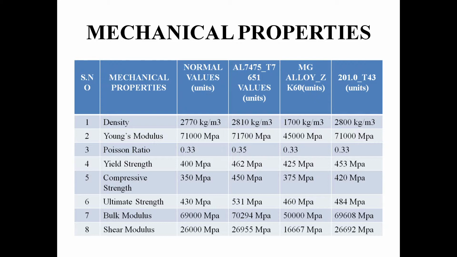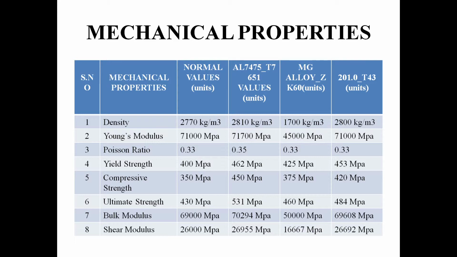We have chosen the AL7475 series. In aluminium, there are several grades present in the material. From that, the AL7475 series is the strongest grade in aluminium. So we have chosen the 7475 series. The magnesium alloy ZK60 is the metal previously used in the wheel industries, and 201.0 T43 is the aluminium grade currently used in the wheel industries.